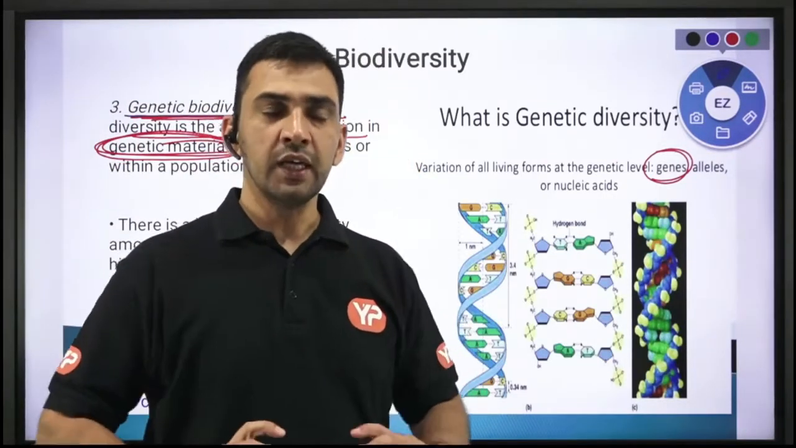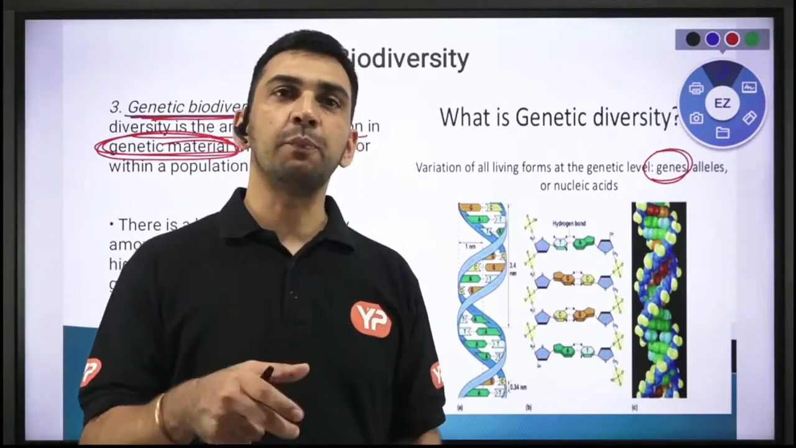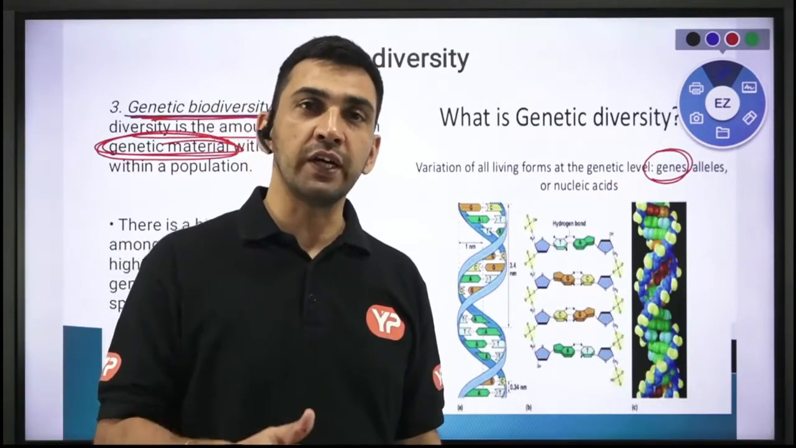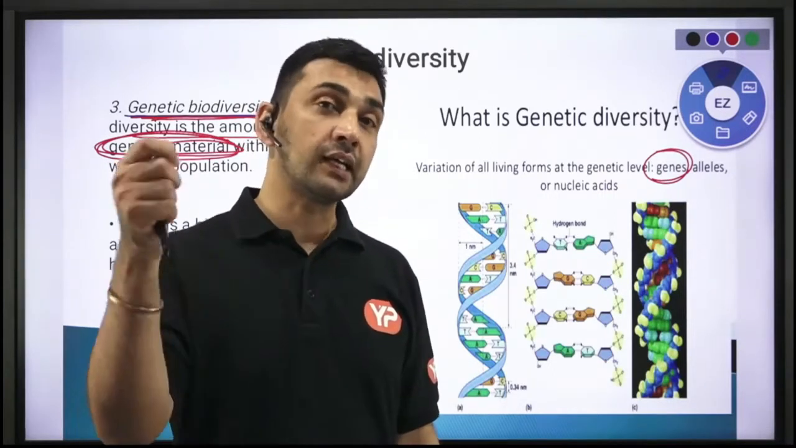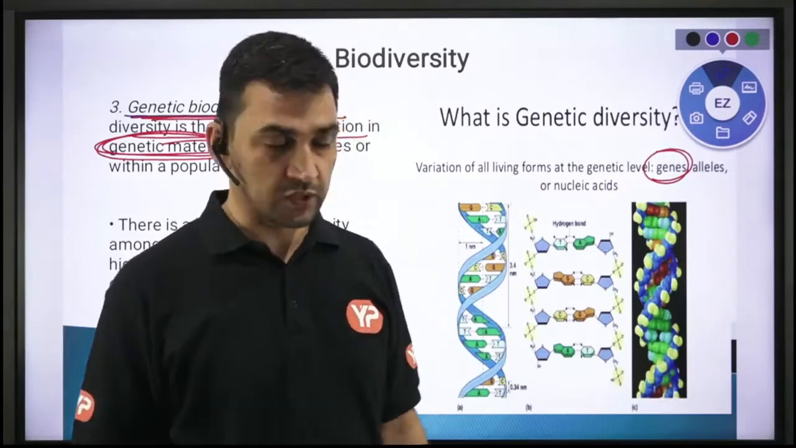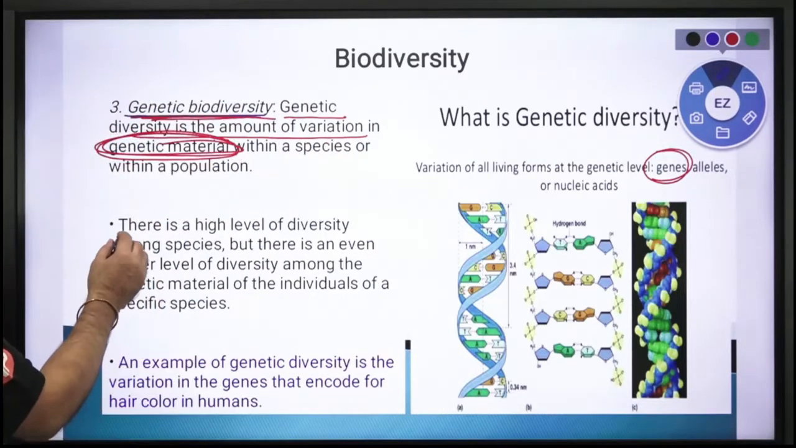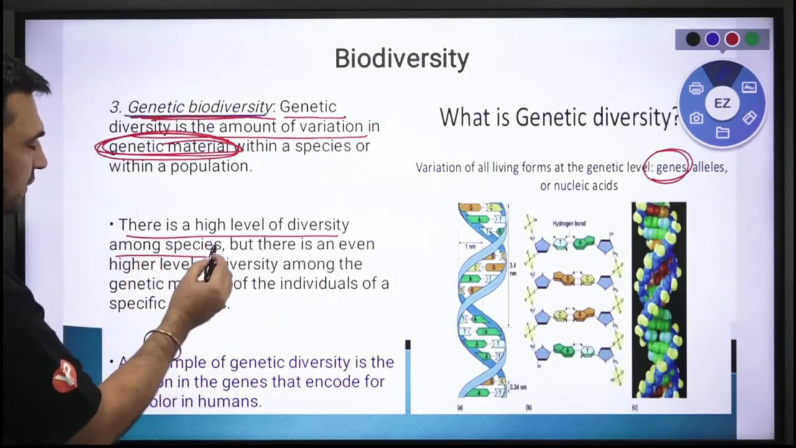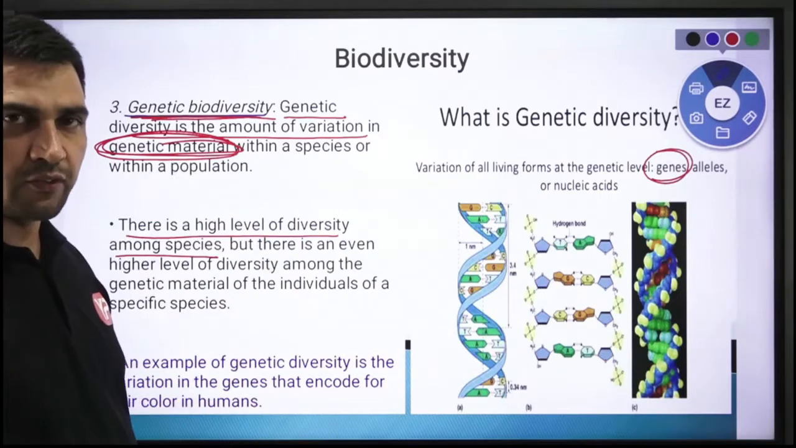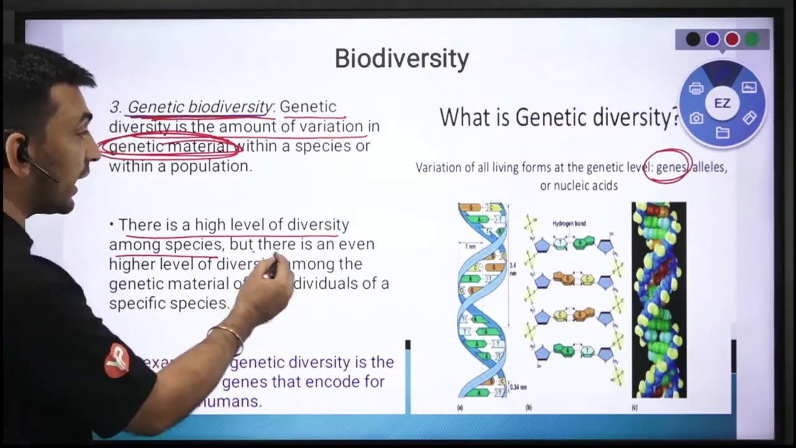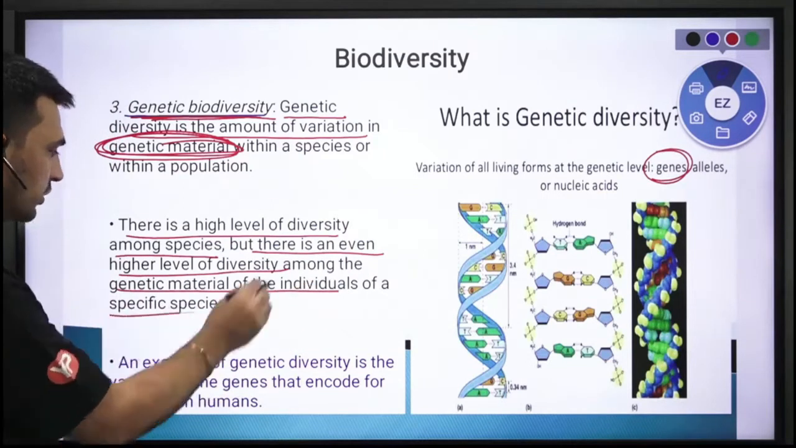So the variety that is coming in a particular species is because of the different type of genetic material or genes that exist within that particular species. So we gave it the name genetic diversity. There is a high level of diversity among the species. Among different types of species you already have diversity, but there is an even higher level of diversity among the genetic materials of the individuals of a specific species.